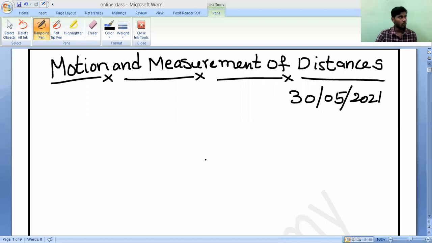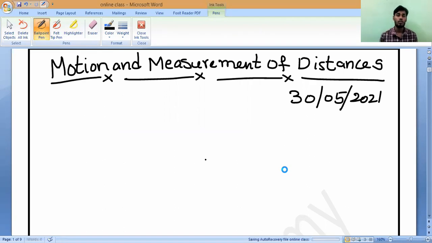How many of you are able to identify what a tree is? Can you see a tree in front of your home or in your garden somewhere? Have you seen a tree? If you look at the tree, what is the first character you are observing? Suppose we take some trees in front of your home. For example, at Narayan's home, I am used to seeing so many trees.